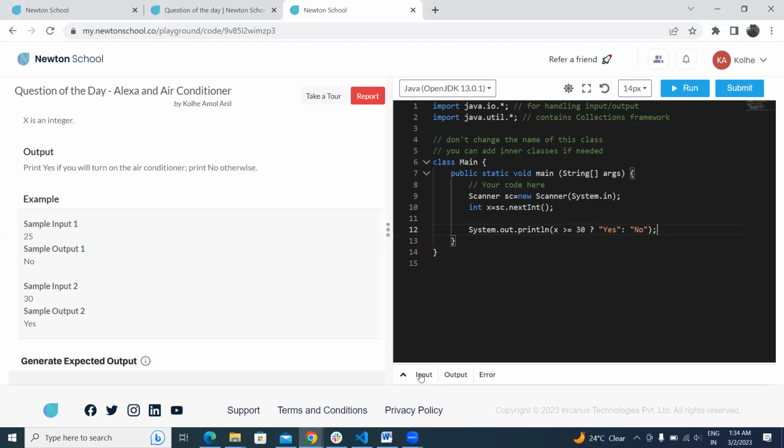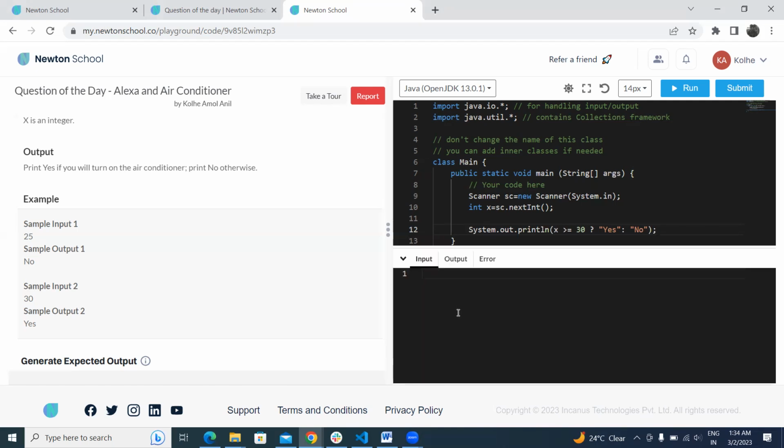Let's run this and see whether it works or not. I'll give the first input, which is 25. For this the output should be no. Let's see, click on run. You can see that the output is no.